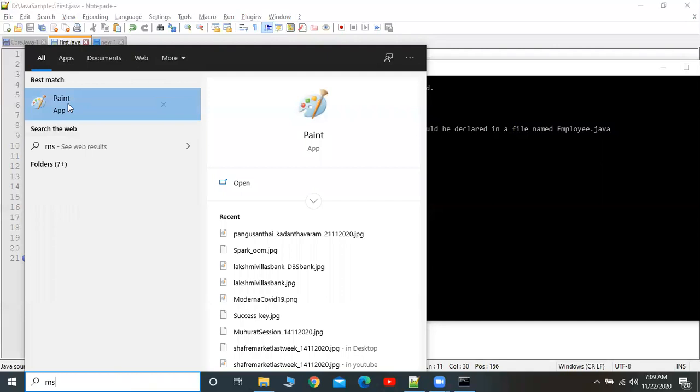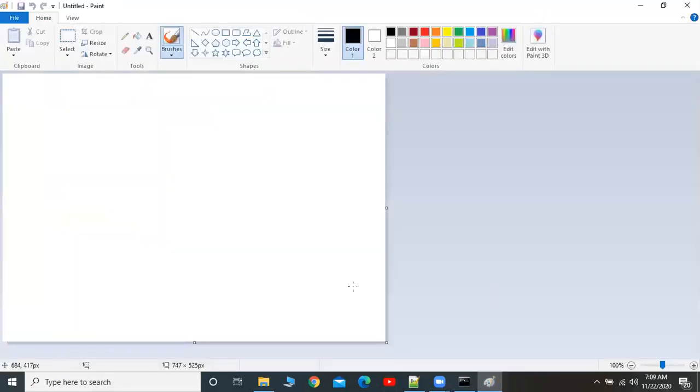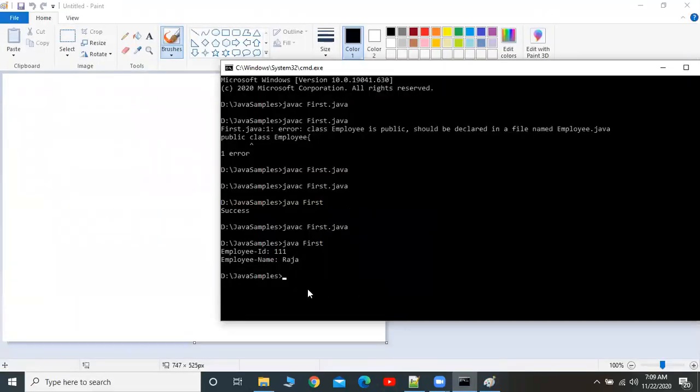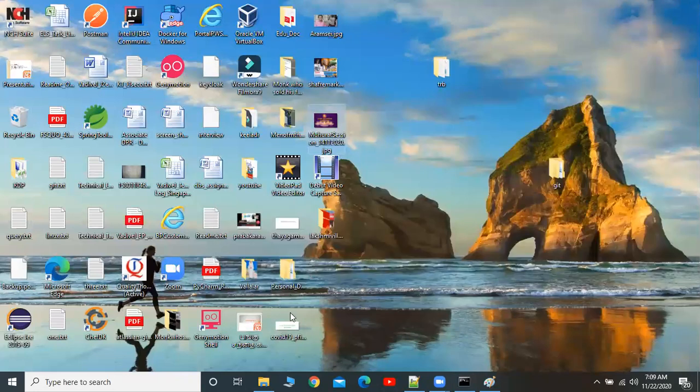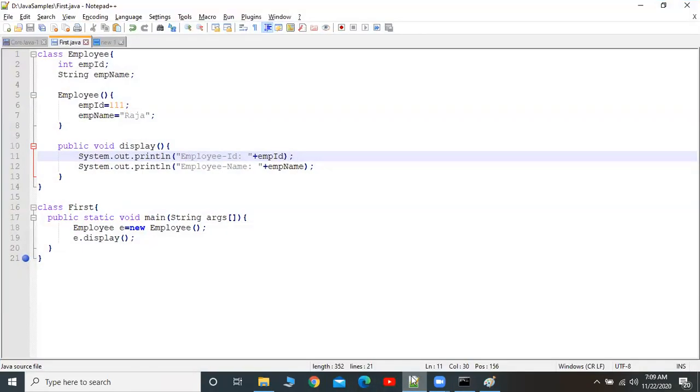We know very well, whenever we start java First, we are starting the Java Virtual Machine and giving this first class to the virtual machine. Then the JVM will execute the class file of First.